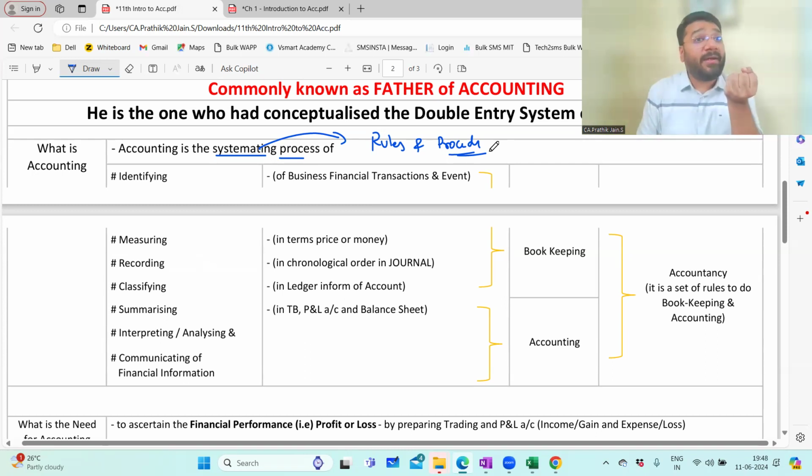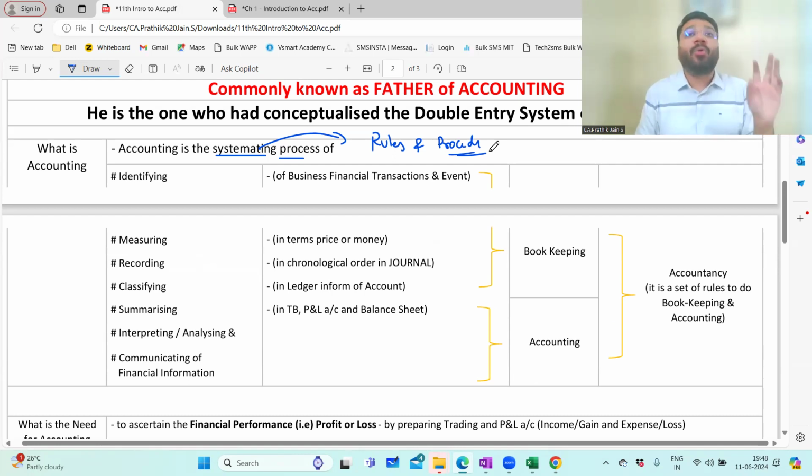And why rules are required, we understood in the last class and in the beginning of today's class. If rules are not in place, if the system and procedure are not in place, each accountant will try to do the accounts in their own way, getting different answers for the same situation, which will lead to confusion and chaos for all the stakeholders: owners, government, bankers, investors. So it is important for us to have a system in place.